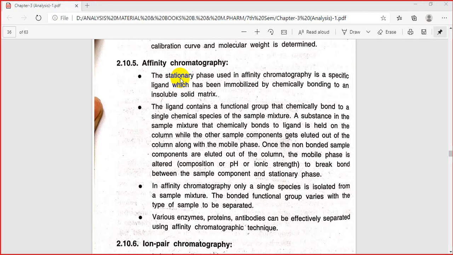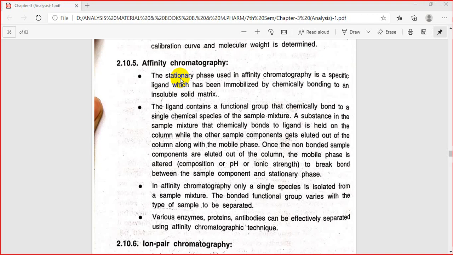So we can say that in affinity chromatography only a single species is isolated from a sample mixture. The bonded functional group varies with the type of sample to be separated, meaning the ligand we use as the stationary phase may vary depending upon our sample. Normally this technique is used for the separation of enzymes, proteins, antibodies.